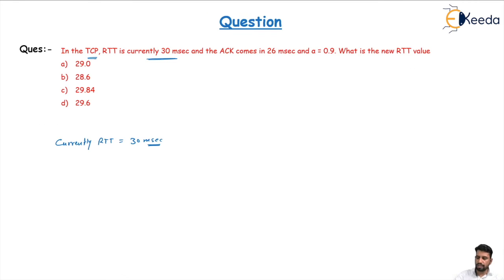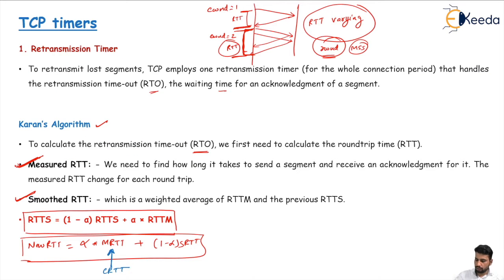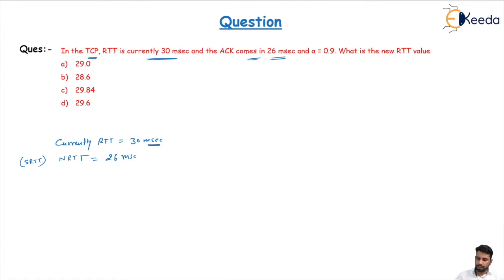The second thing given here is that the acknowledgement comes in 26 milliseconds. We give this the name NRTT equal to 26 milliseconds, or we can say this is the smooth RTT, which is taken as the average. These terms are also used in some different books with different notations. Alpha, the smoothing factor, is equal to 0.9. Then what is the value of the new RTT?